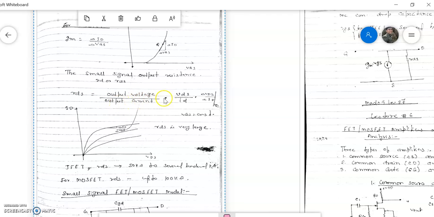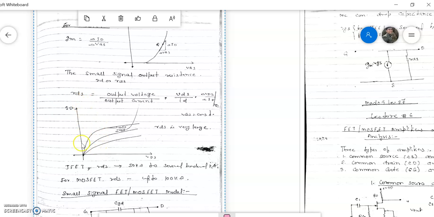Since the output voltage is VDS and the output current is IDS, the change in output voltage upon change in output current, with respect to VGS, when the input voltage VGS is constant, is called RDS, meaning the output resistance.